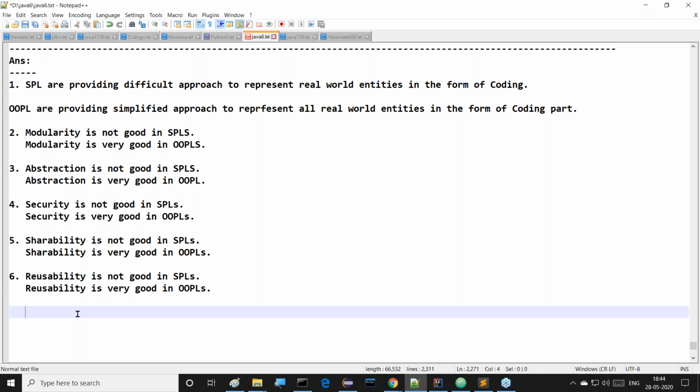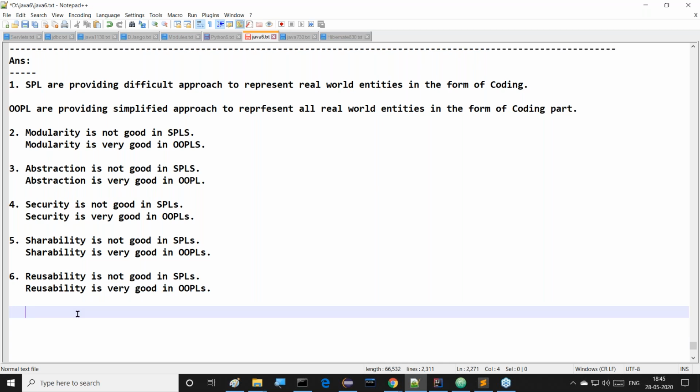In the case of Python, if you write any behavior outside of the classes, without using classes, then it is called a function. But if you write any behavior inside a class, then that behavior inside the class is called a method. So this is the only difference we can identify between function and method.